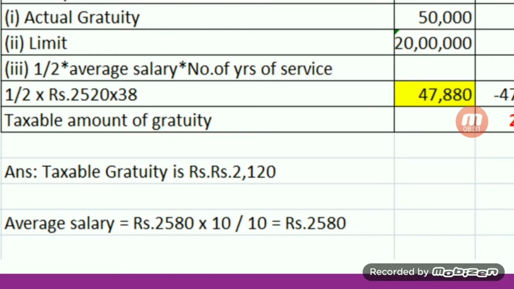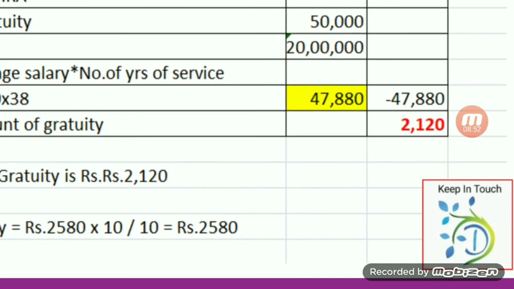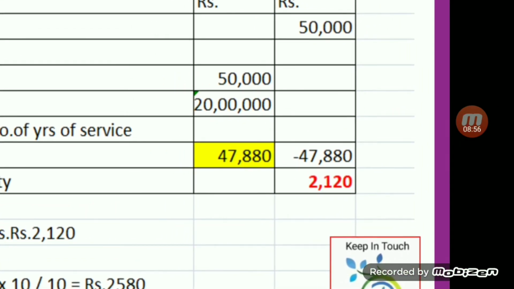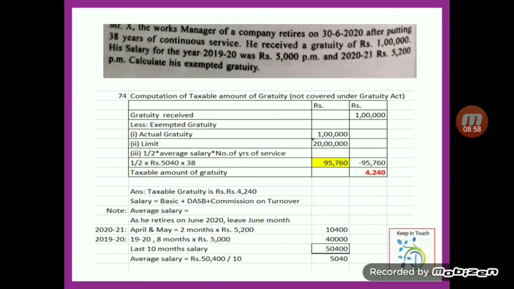They said he received 50,000 as his gratuity and his salary is fixed at 2,520 per month. Average salary is given in the question. So take 2,520 into number of years of service. They have given it is 38 years, which comes 47,880, and this is the least one. So it is deducted from gratuity received, and taxable gratuity is 2,120.